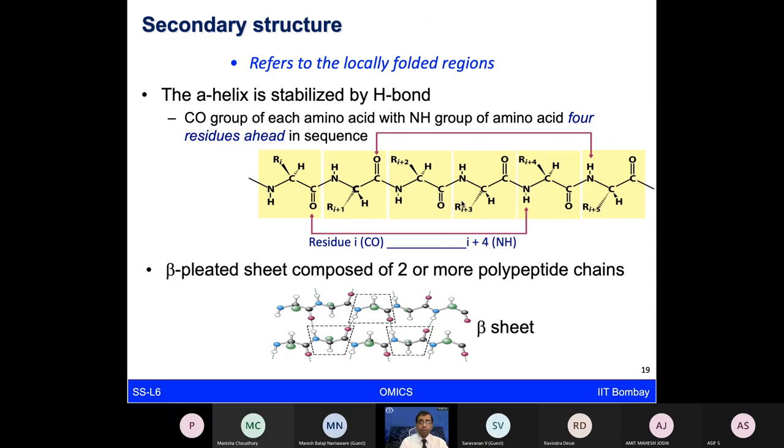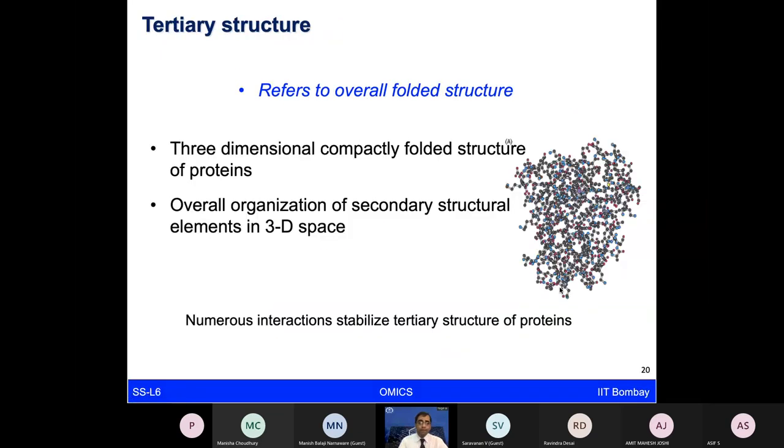Secondary structures, as you're already aware, include the alpha helix and beta sheets. The alpha helix is stabilized by hydrogen bonds, which form between amino acid residues 4 apart. And for the beta sheet, different types are there, parallel and anti-parallel, and they're composed of 2 or more polypeptide chains. Again, I understand that all of you have at least some chemistry background, so I'll not spend much time on it. But given that we are going to talk about complex protein structures and the proteome, I think it's important to at least refresh some of these concepts as well.